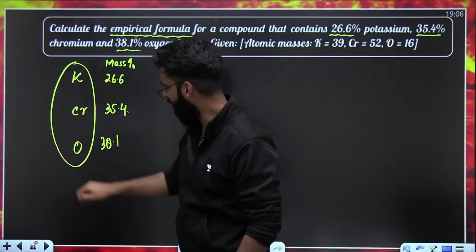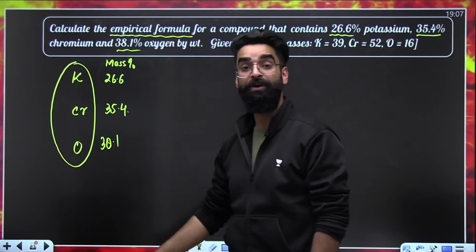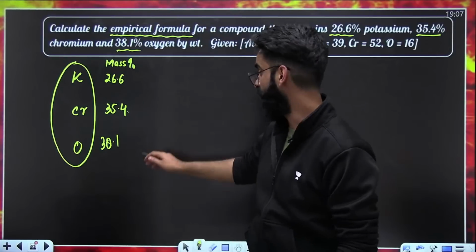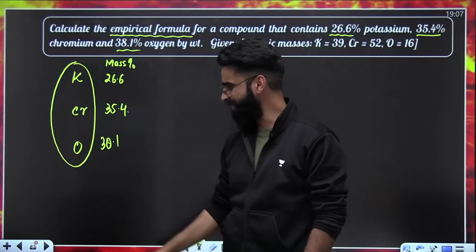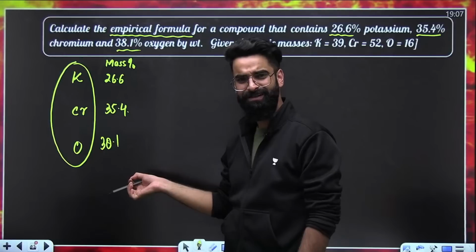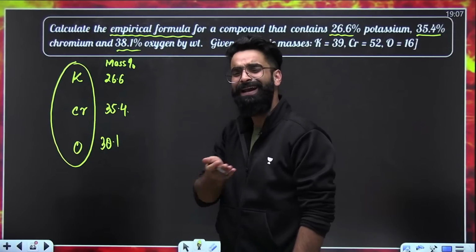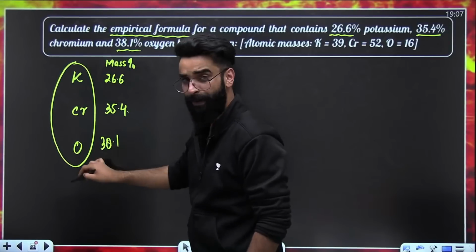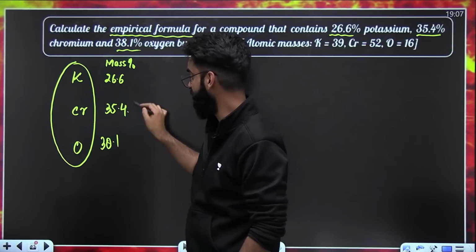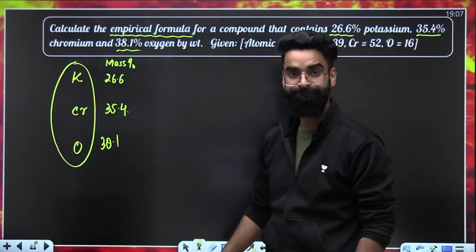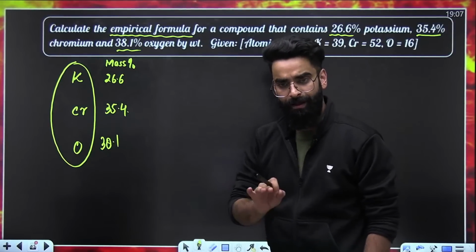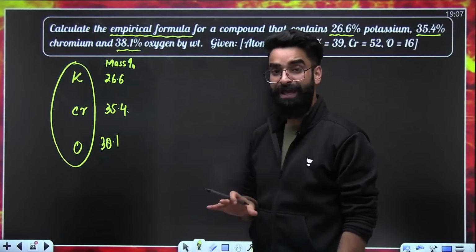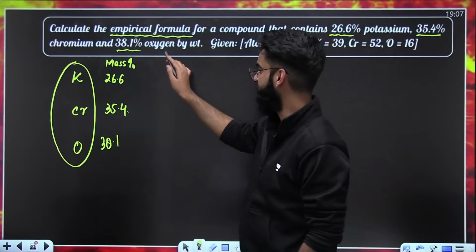In the same 100 grams of compound, you'll find 38.1 grams of oxygen. So basically, you can relate mass percentage directly with the mass. It means 100 grams of compound contains these many grams of potassium, chromium, and oxygen.